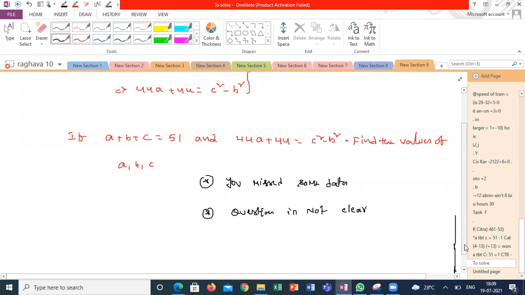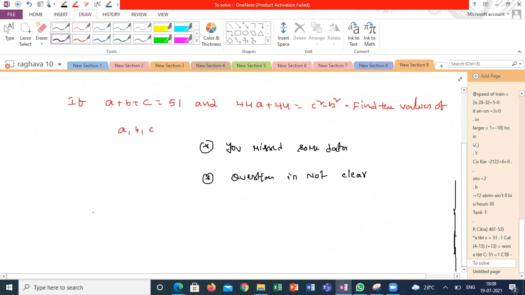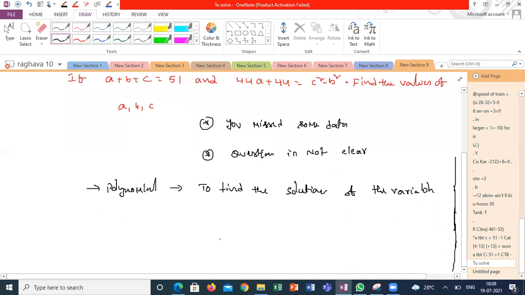In polynomials, we have a rule to find the solutions of the variables, a standard condition. Anyone can remember the condition to solve the equations?